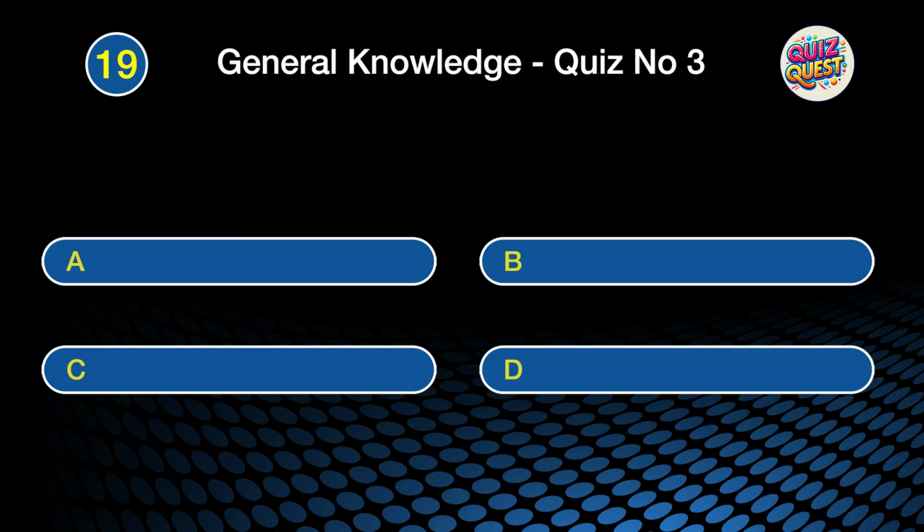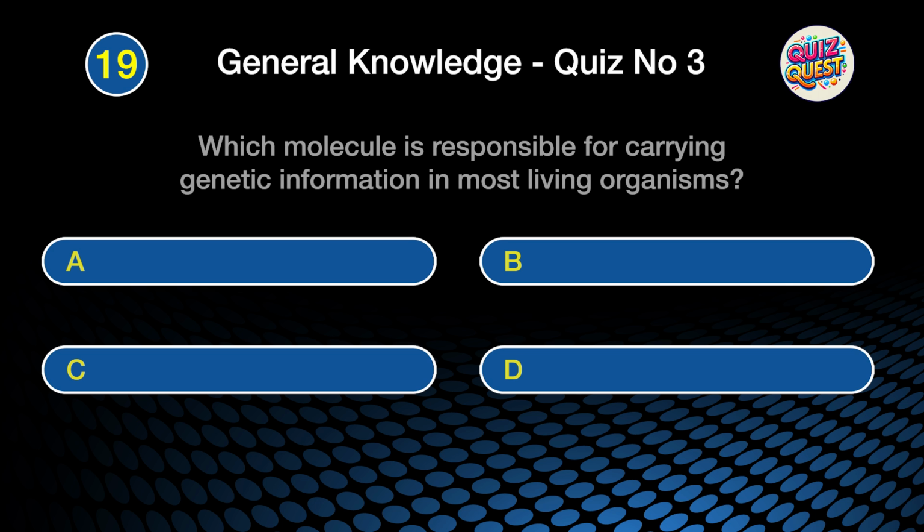Question 19. Which molecule is responsible for carrying genetic information in most living organisms? Is it A, RNA, B, DNA, C, ATP, or D, mRNA?